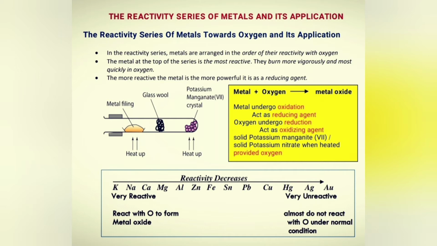The reactivity series of metals toward oxygen is a list of metals according to their reactivity with oxygen. This series of metals is quite similar to the electrochemical series because the reactivity of a metal with oxygen is closely linked to its ability to lose electrons.